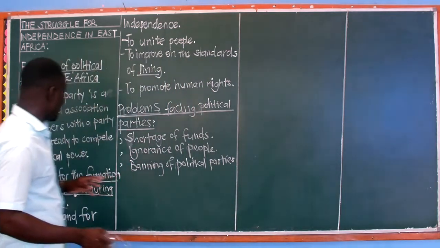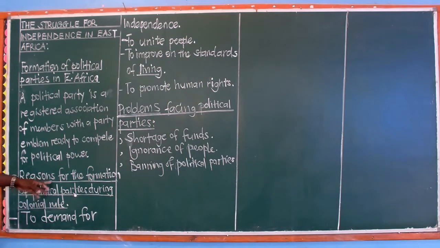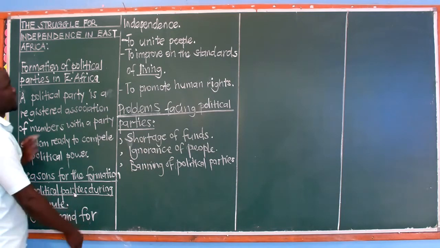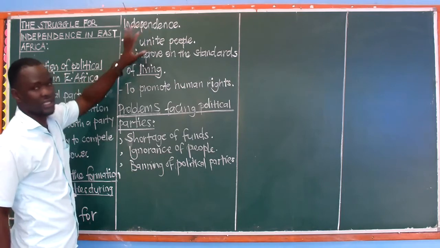For example, probably the major reason for the formation of political parties during colonial rule, when the whites were ruling the East African countries, was that political parties were formed mainly to demand for the independence of those countries.